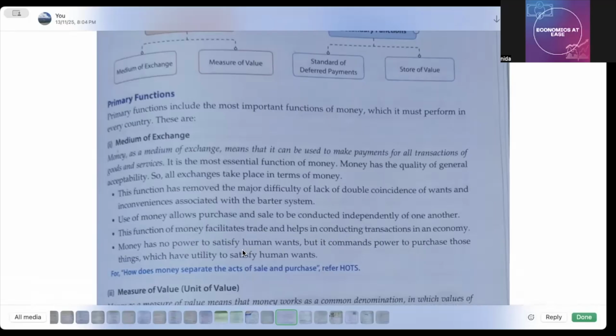I think कोई भी point आपको इतना समझाने की जरूरत नहीं है because it's written in very simple language and you know the features of money also. Money has no power to satisfy human wants, but it commands power to purchase. But you have the command, okay? If you have the money, then you can purchase a commodity and then you can satisfy that. So the money has the command power to purchase those things which have utility to satisfy human wants.